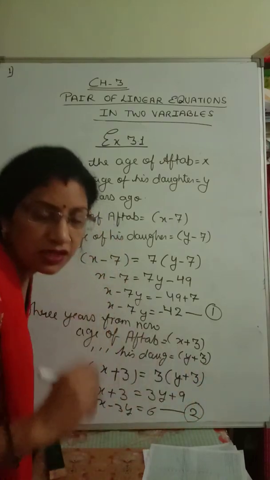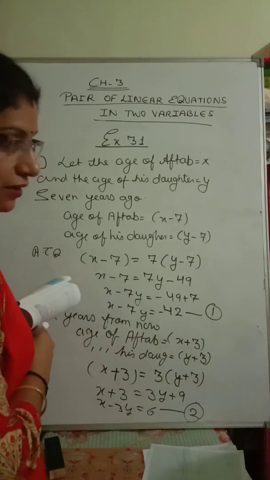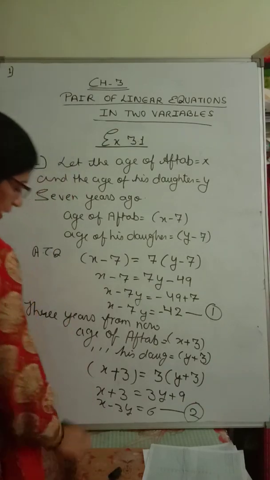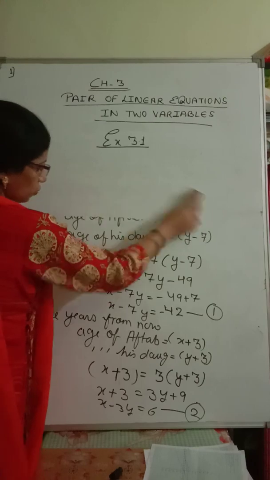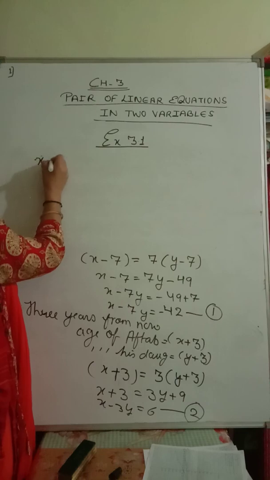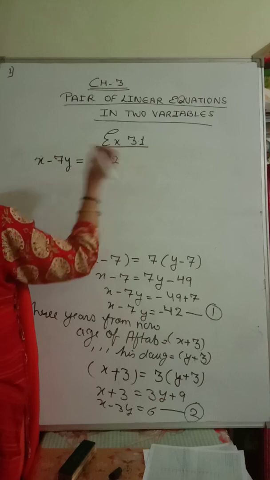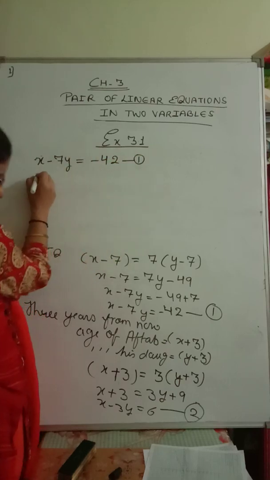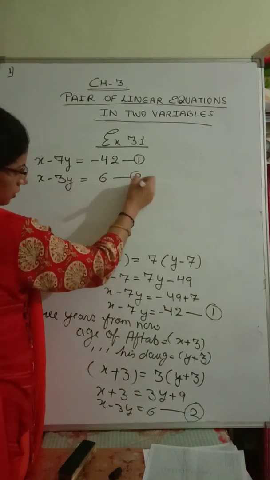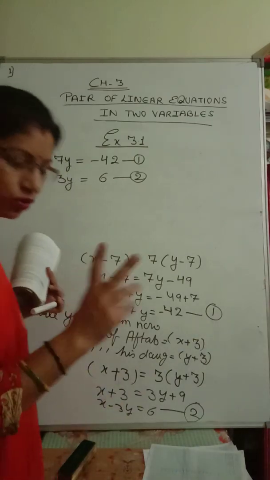So we got 2 equations. They are saying represent these equations algebraically. So algebraically we have represented the 2 equations. So what are the 2 equations? Let us see. I am writing here the 2 equations. The first equation we got, x minus 7y equals minus 42. This is our first equation. And the second equation we got, x minus 3y equals 6. This is our second equation. So algebraically we have denoted these 2 equations.